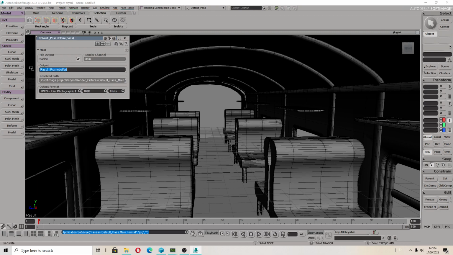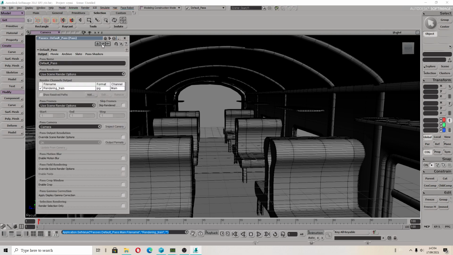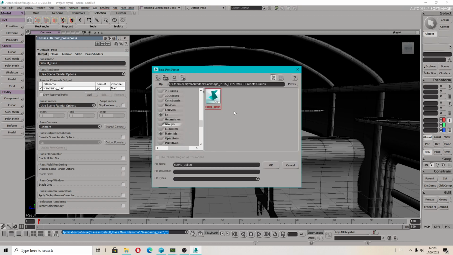What you should do, rename rendering the terrain. I think after doing that I can export my preset, but why I'm showing you this is because Softimage sometimes does not see the graphics card.